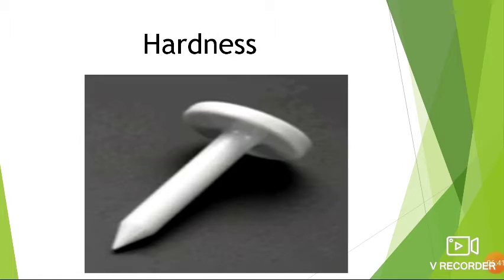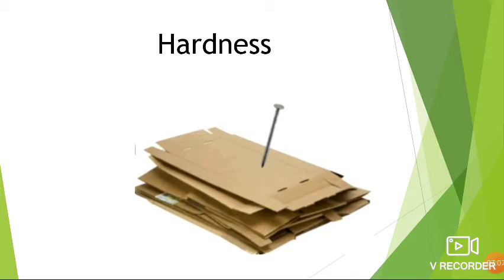Can you pierce wet mud with an iron nail? Yes. The nail easily pierces wet mud because iron nail is harder than wet mud. So wet mud is very soft. Can you pierce a cardboard with an iron nail?